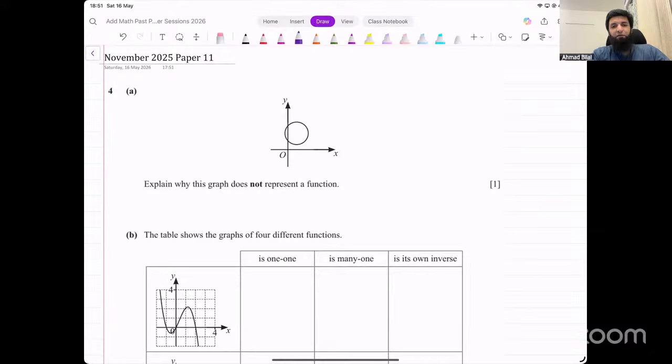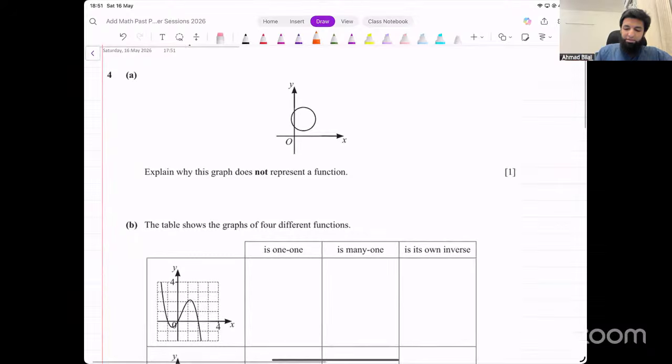So many to 1 and 1 to 1. These are the only 2 types of functions. Many to 1 or 1 to 1. Is this any one of those 2 types? This is many to many, right? For one value of x, you can get multiple y's. For one value of y, you can get multiple x's. So it's a many to many relation. That is why it's not a function. Functions are only 1 to 1 and many to 1.